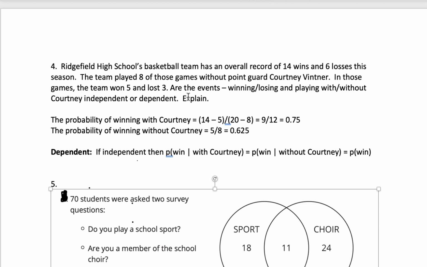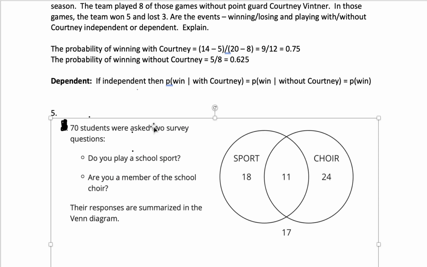And so it's clear that these are dependent events because we know more about whether the team is going to win if we know Courtney is playing. And we can tell that based on the fact that the probability of winning with Courtney is different than the probability of winning without Courtney.